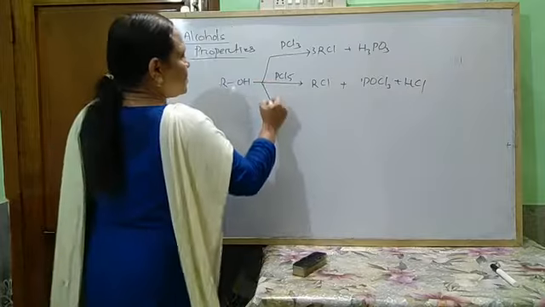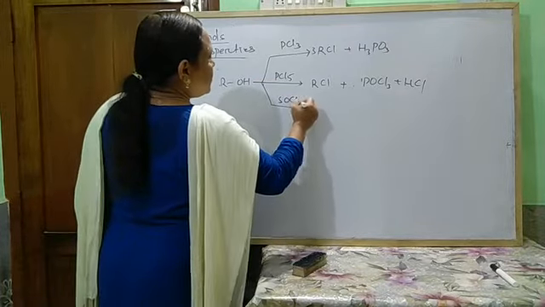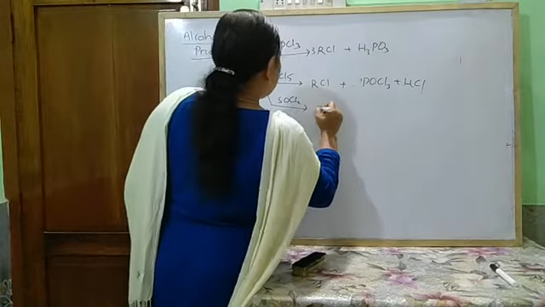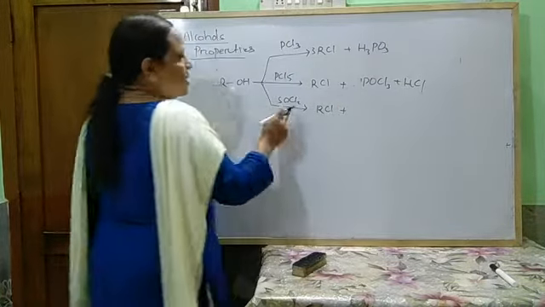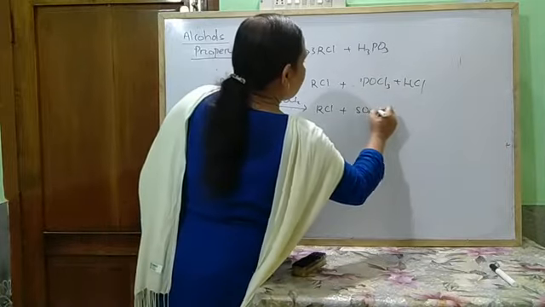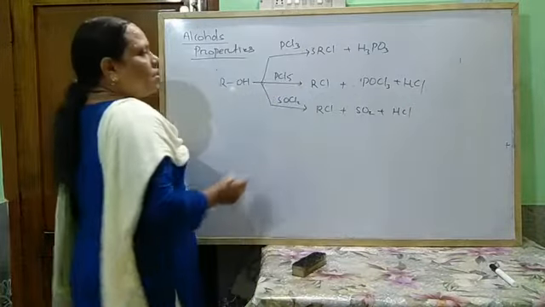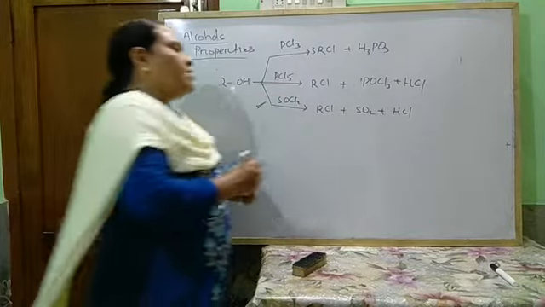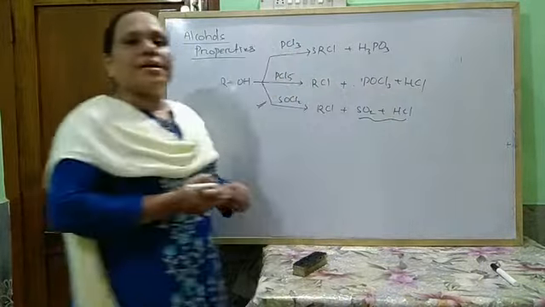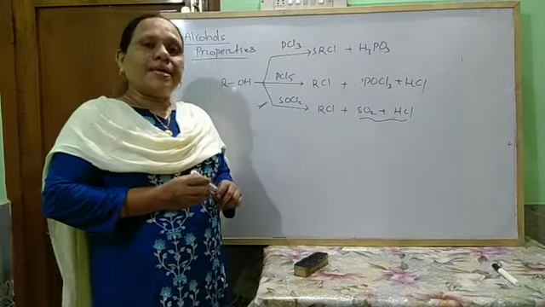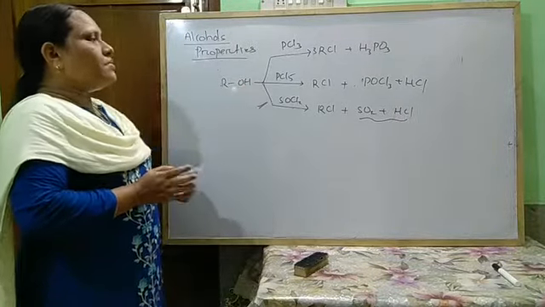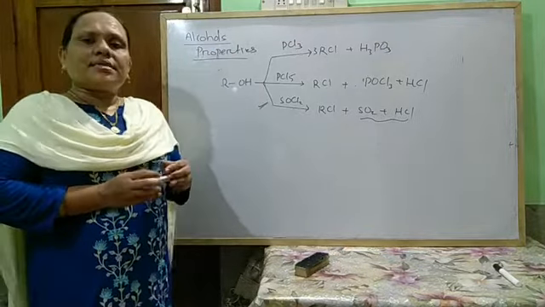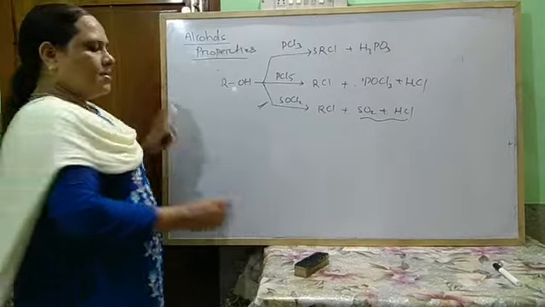Similarly, when it reacts with thionyl chloride, SOCl2, it forms RCl plus SO2 plus HCl. Among all these, the reaction with thionyl chloride is better because the side products escape as gases. So these are some examples of reactions which involve the cleavage of the R-OH bond. Next, come to oxidation reaction.